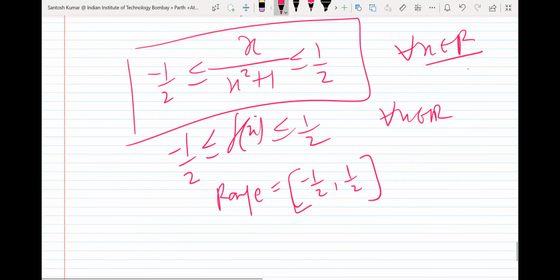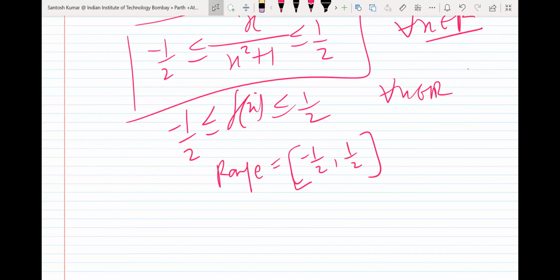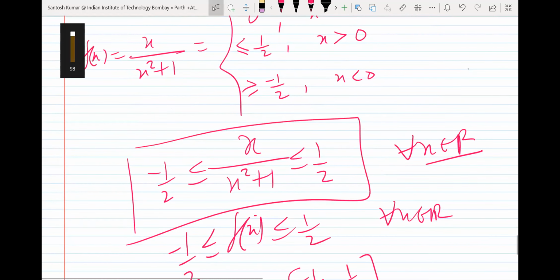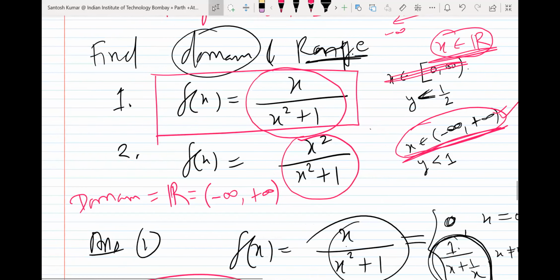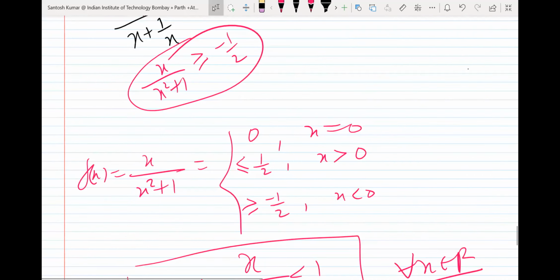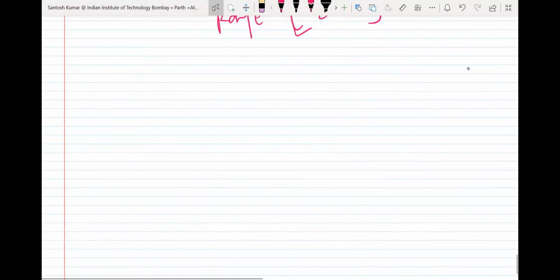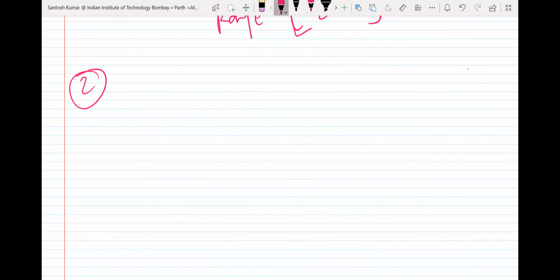So the range is this. Are you able to understand, or do you face difficulty? Clear, sir. Okay, so I just used the AM-GM inequality. I have another way also, so I will try the other way. Let me do the second question in the same way first, then we'll do both questions again by the other way.